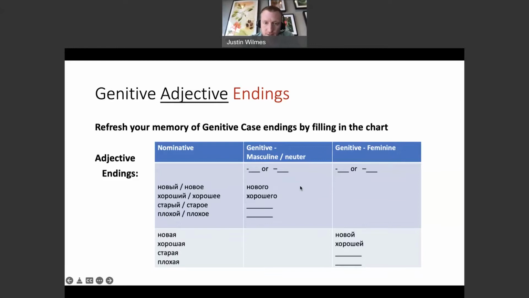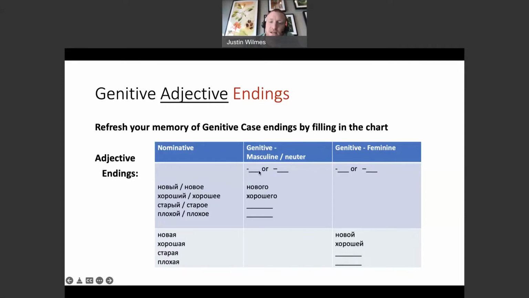Okay, now that you've done that, we have, again, masculine and neuter adjectives, either novyi or novoye, that's the masculine and the neuter, are going to get the same endings here in the genitive. So novyi, novoye becomes novogo. Remember, this is the g letter that on the endings of words often ends up being pronounced like a v. So not novago, but novovo. Khoroshiy, khoroshoye becomes khoroshevo. And this is a ye instead of an o.